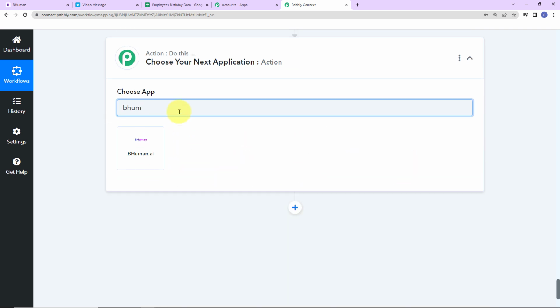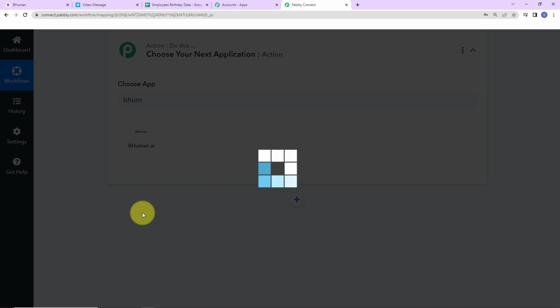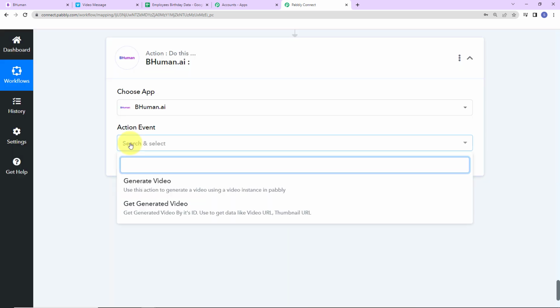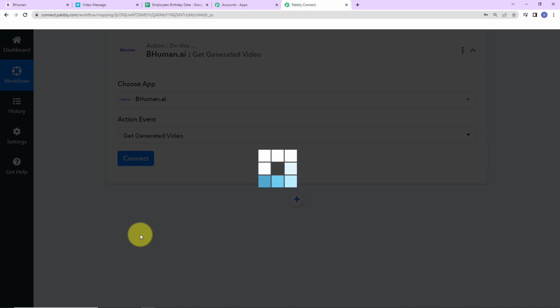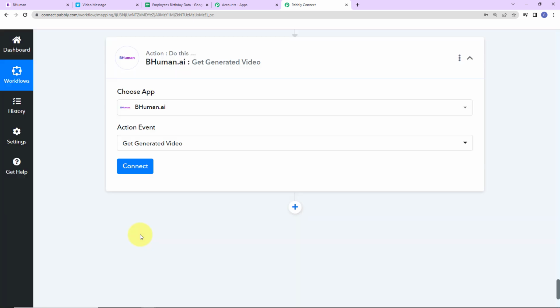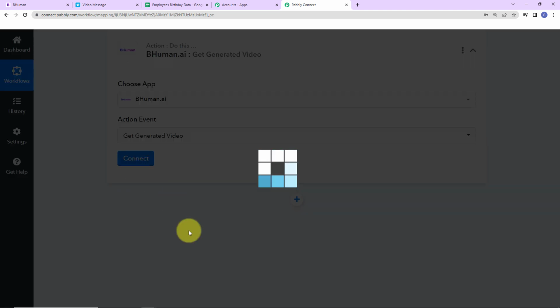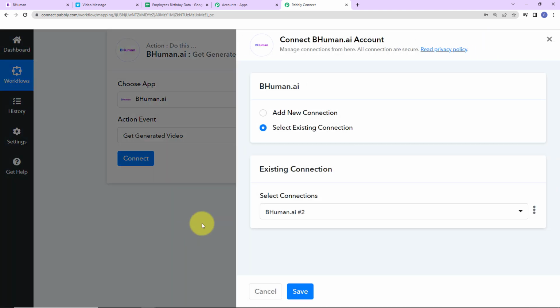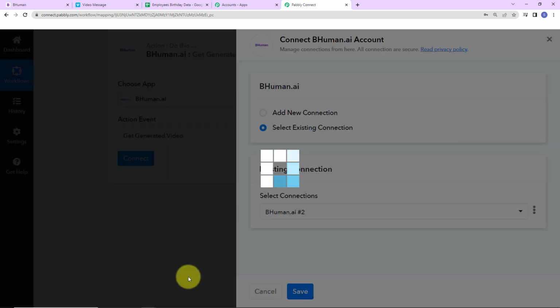Again, I'm going to look for the application BHuman.ai. And the action event this time will be to get this generated video. So once you have generated this, you have put a delay and then you are going to get the generated video. Let's click on connect. So here again, I'm going to go ahead with the existing connection.